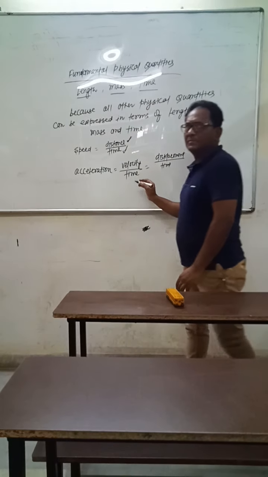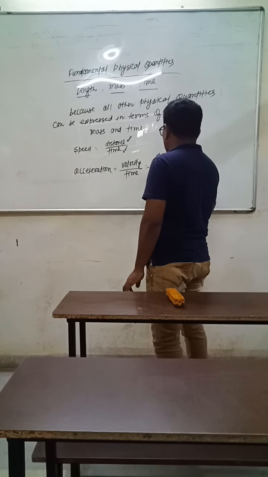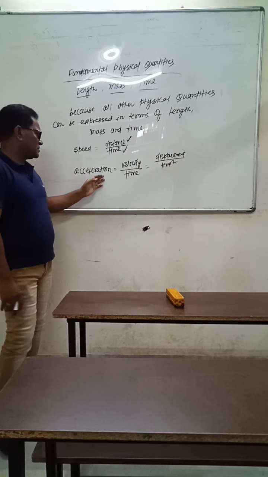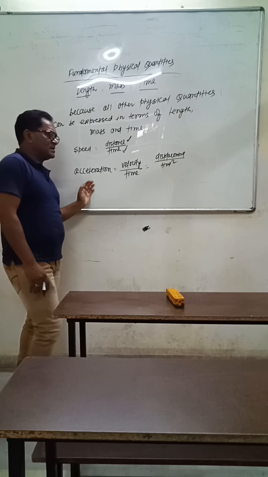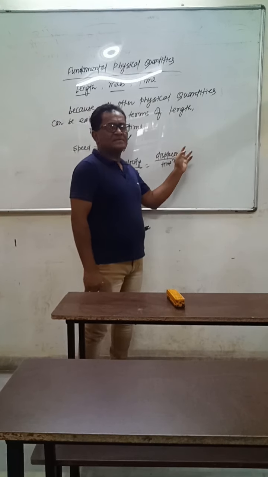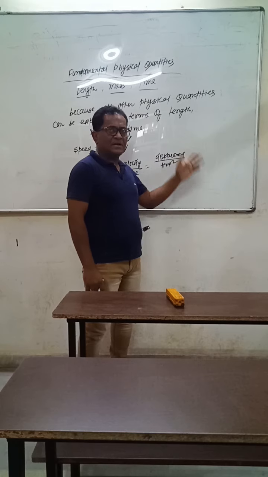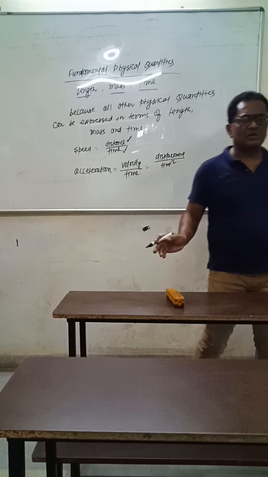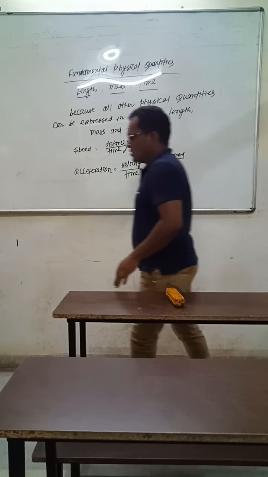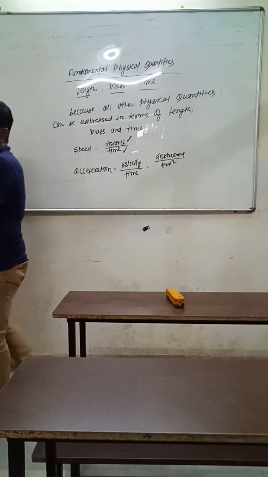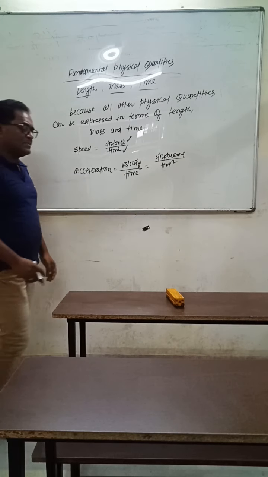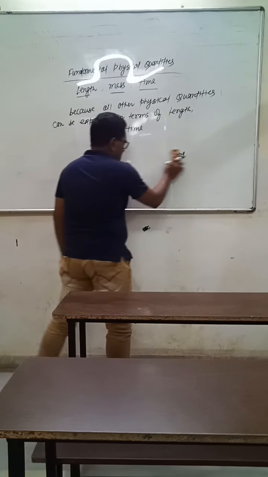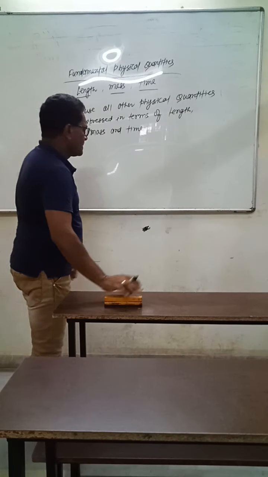And this is again time. So time into time becomes time squared. So we have expressed acceleration in terms of displacement, means length, which is a fundamental physical quantity, and time squared, means time, which is also a fundamental physical quantity. So all other physical quantities can be expressed only in terms of length, mass and time.